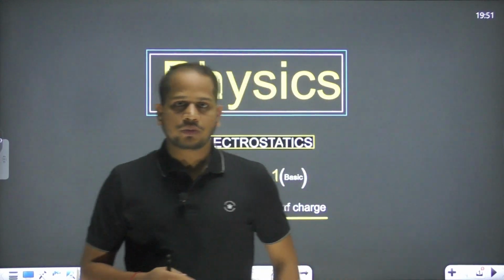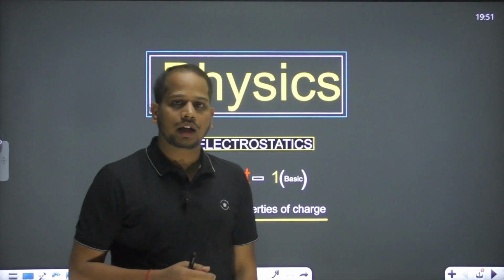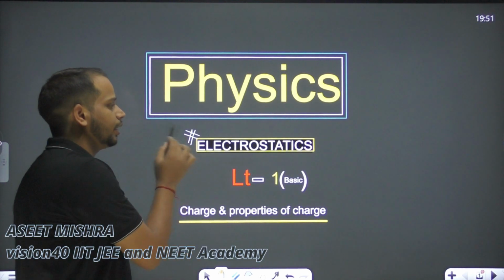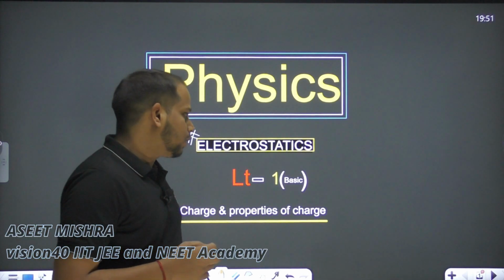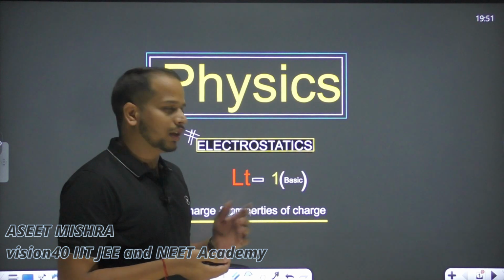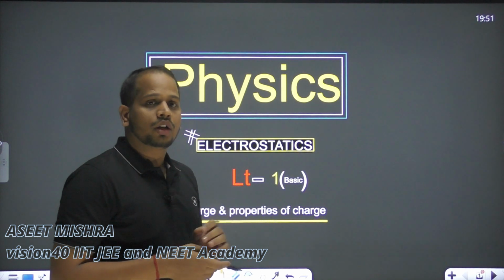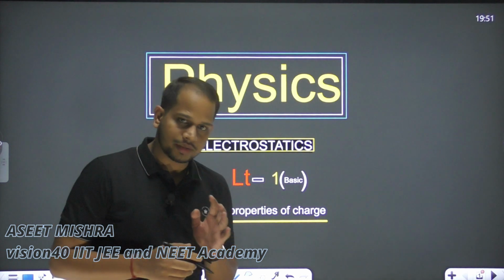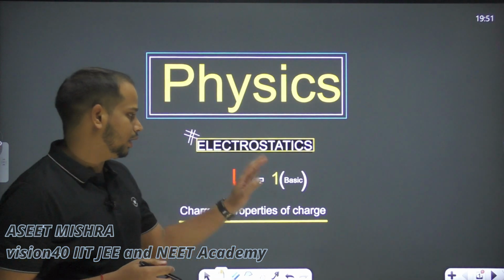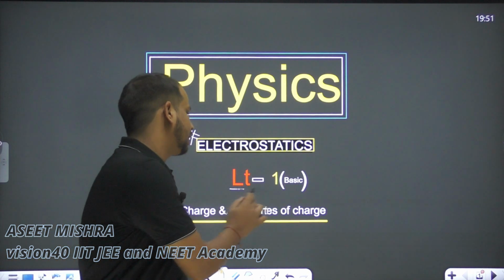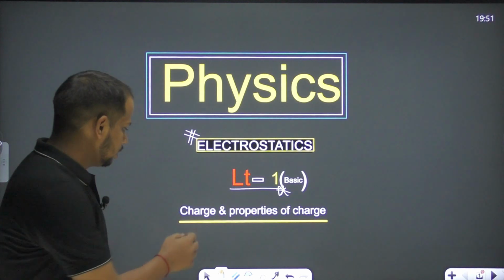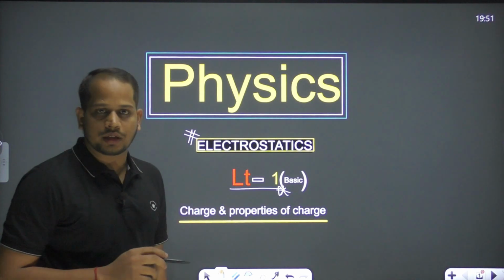So we are going to start the physics, and in this one the first topic we will take is electrostatics, right? So let's see what is electrostatics and what are the basics of electrostatics. Electrostatics is a part of which branch of physics, right? We will cover all these things in this lecture. As you can see, it's a basic lecture. What we will cover in this lecture is the charge and properties of charge, right?